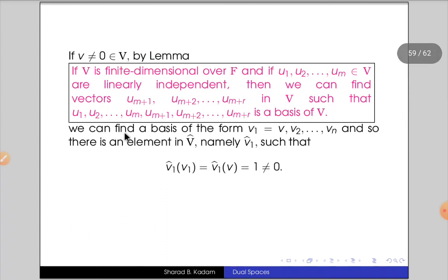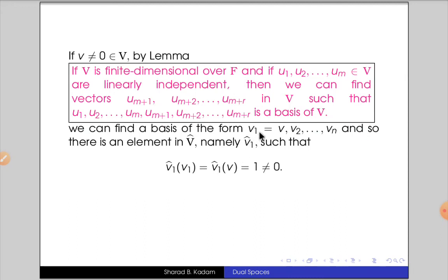So we can find a basis of the form v1 equals v, v2 and so on up to vn, and so there is an element in V hat, namely v1 hat, such that v1 hat of v1 equals v1 hat of v.